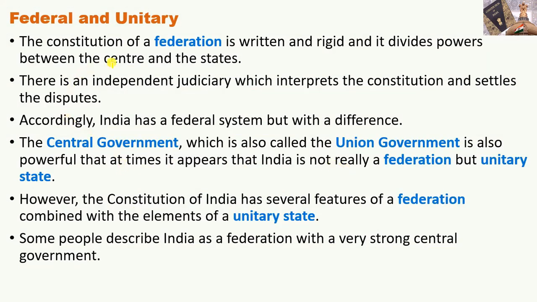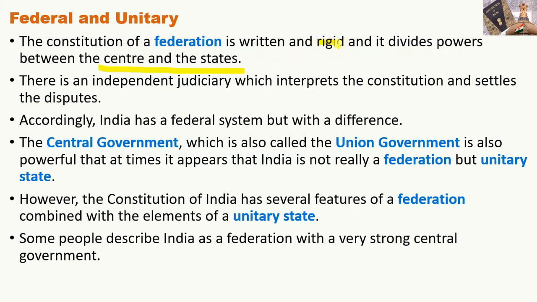Then federal and unitary. The federal concept is related to union, and unitary is related to the single concept. The constitution of a federation is written and rigid, and it divides the power between the center and states.